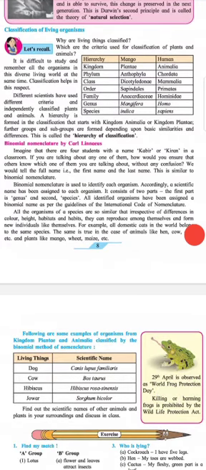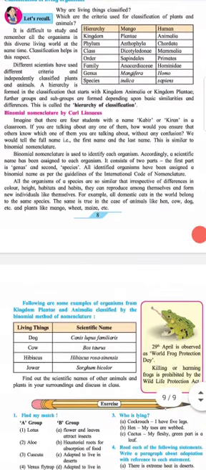This is similar to binomial nomenclature. Binomial nomenclature is used to identify each organism. Accordingly, a scientific name has been assigned to each organism. It consists of two parts. The first part is genus and the second is species. All identified organisms have been assigned a binomial name as per the guidelines of the International Code of Nomenclature.